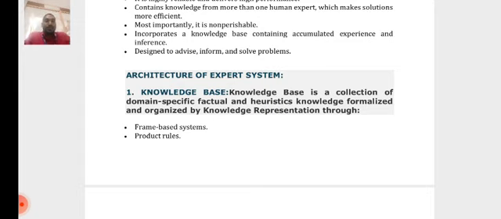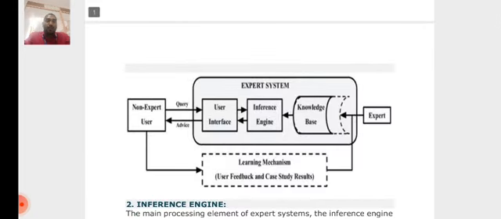In that knowledge base, we have to use two techniques: one is frame based system and the other is production rules. This is the overall architecture of expert systems. One end will be an expert giving the knowledge to the knowledge base, and the inference engine getting information from the knowledge base, and the user interface is connected with the inference engine and the non-expert users. The non-expert user only gives the problem and gets the solution, but what other things happen in the process is not known.